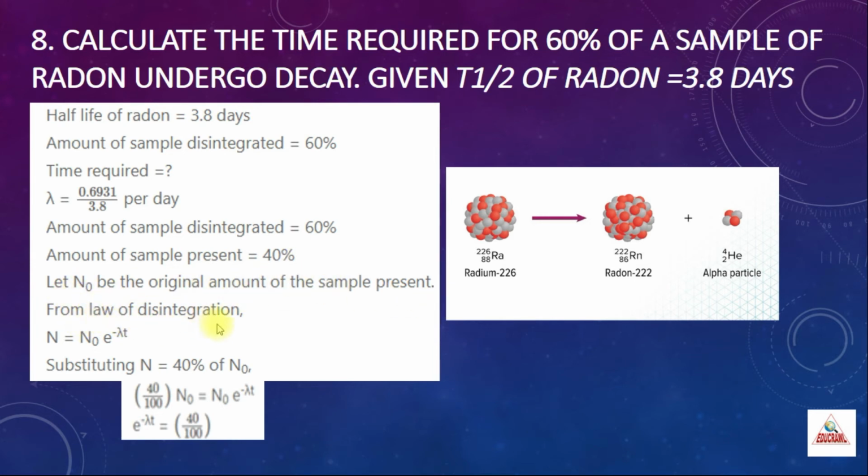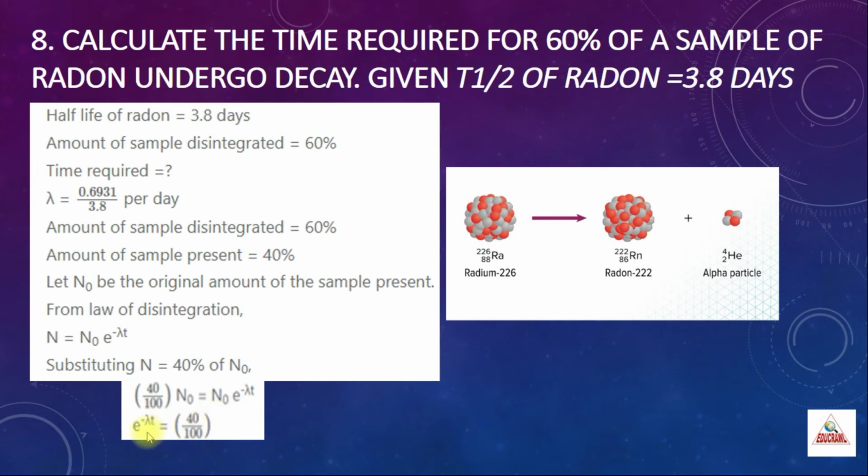So from the law of disintegration, you know that N is equal to N naught into e power minus lambda t. Instead of N, what are you going to substitute? How many elements are there? Only 40% of N naught is there. So instead of N, we are substituting 40% of N naught. So 40 divided by 100 into N naught is equal to N naught into e power minus lambda t. On both sides, you can cancel this N naught. So further simplifying, you will get e power minus lambda t is equal to 40 by 100.